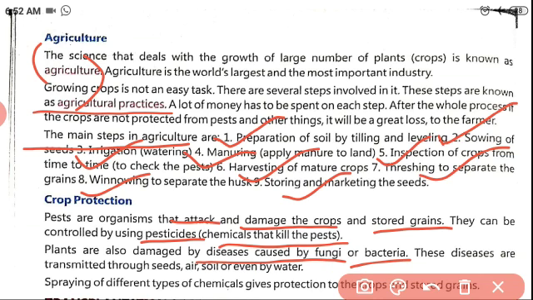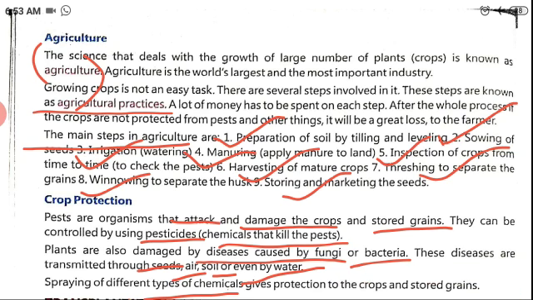These diseases are transmitted through seeds, air, soil, or even water. Spraying different types of chemicals gives protection to the crops and stored grains. With the help of pesticides, we can control the pest organisms and protect the crops.